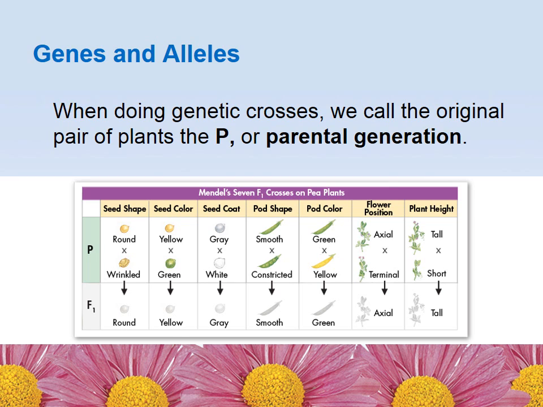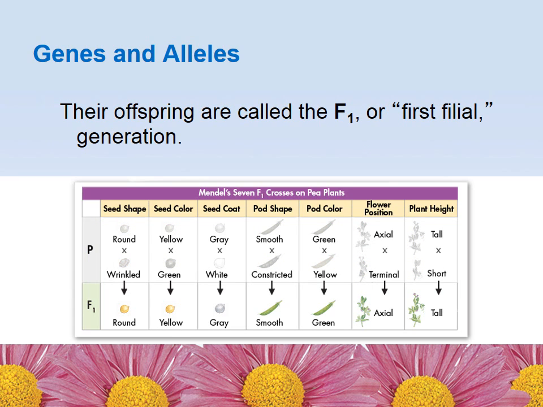Yellow and green would be the P generation. So you had one plant that was yellow seeds and one with green seeds. That's the parent generation. The offspring would be called the F1, or the first filial generation. So that's the second row here on this chart.